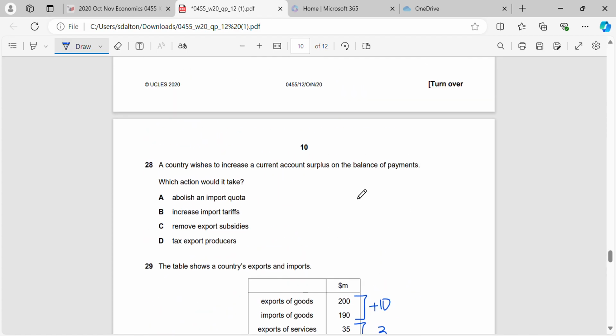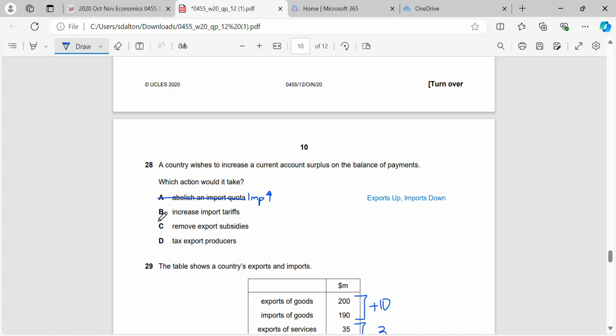Okay, a country wishes to increase a current account surplus on its balance of payments. So what are we looking for here? We're looking for a reason why either exports will go up or why imports would go down. Okay, if we abolish an import quota, remember a quota is the limit on the number of imports. What that's going to do is it's actually going to make the level of imports go up, because it makes it easier for us to import goods if there's no quota on the imports.